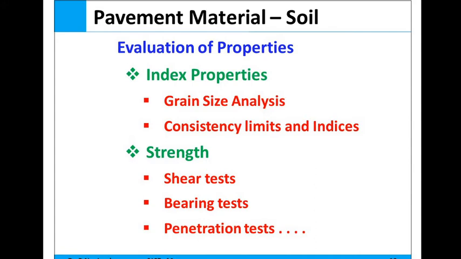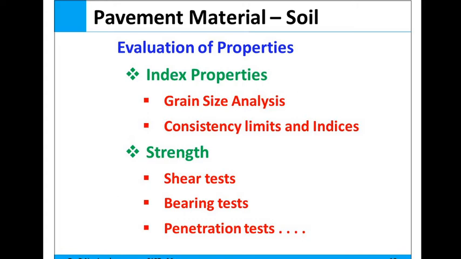The next test is the California bearing ratio test, again used to measure the resistance to deformation. This test is called the CBR test, and it is a very popular test with highway engineers. It is a very important test in highway construction.